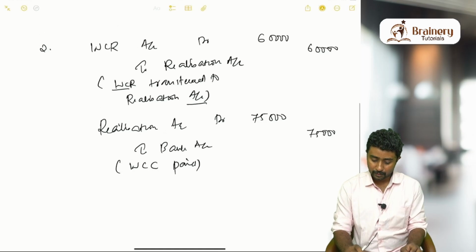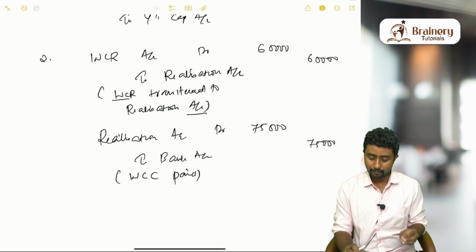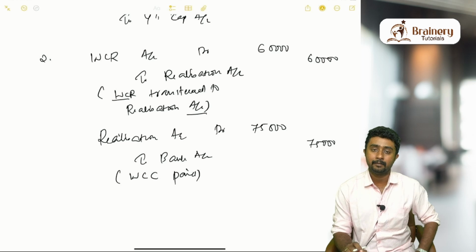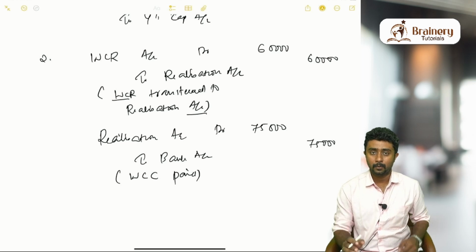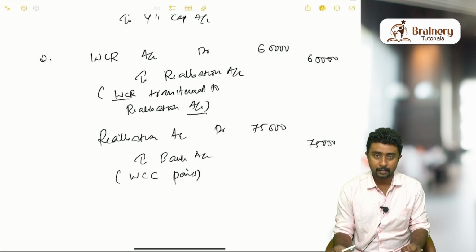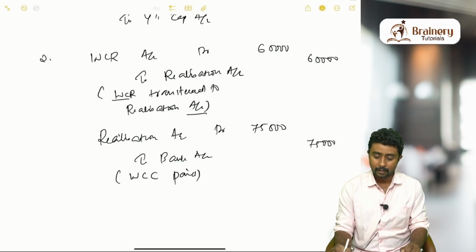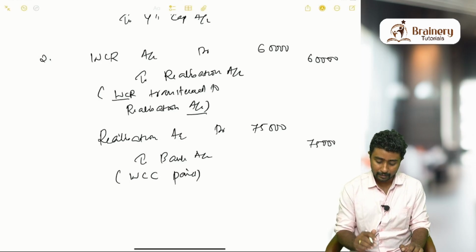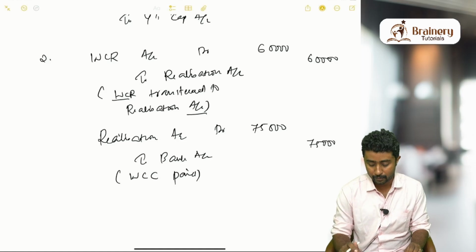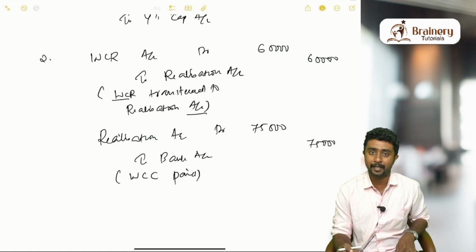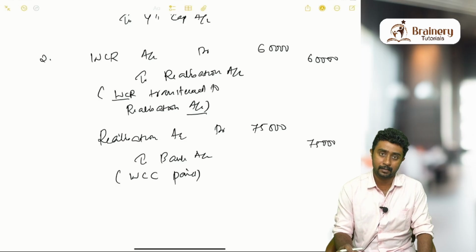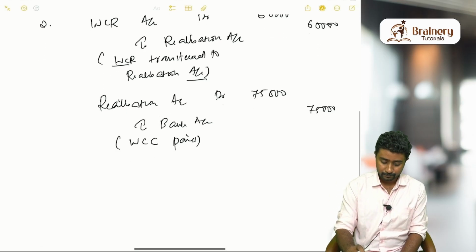Now you see 60,000 was the reserve available and 75,000 is the claim that is paid. Is there any reserve remaining so that we can distribute among the partners? No, there is no reserve available. The entire 60,000 we transfer to the realization account, so there is nothing going to the partners' capital account. If there is some amount remaining in reserve, that can be shared among the partners in their profit sharing ratio, same like the other chapter.